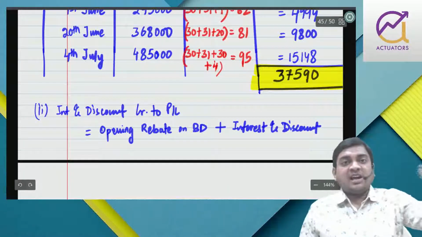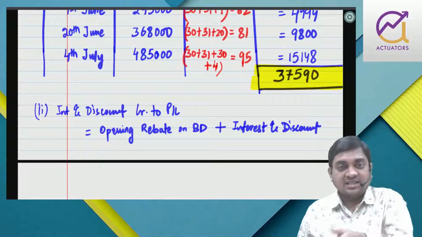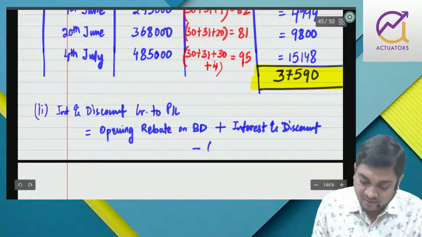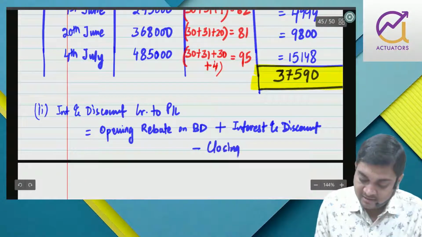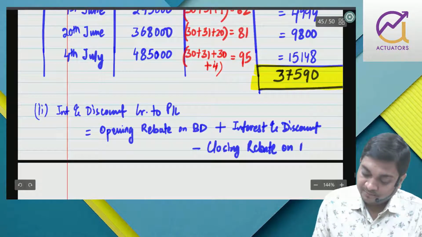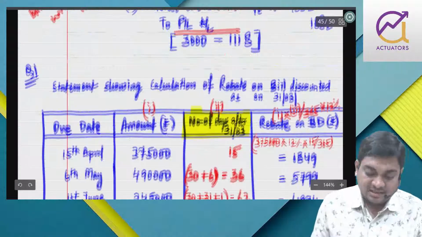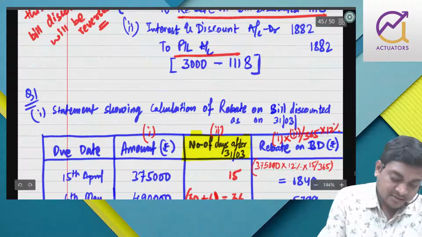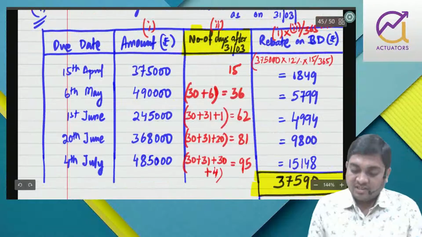So opening will be transferred to interest and discount, and interest and discount, this is fresh, minus closing rebate on bill discounted. So this was part 1 answer, the statement I have prepared.